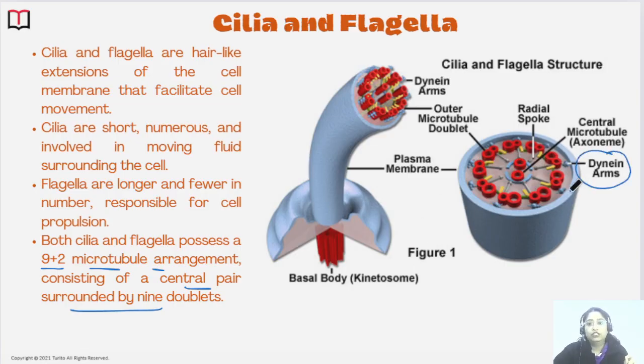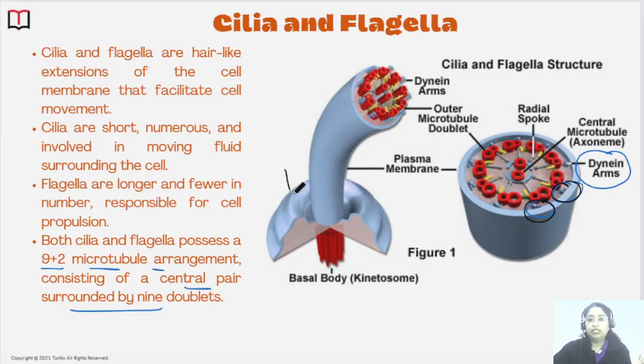These small little dynein arms have a very important role. They move in a way that helps to move the cilia or the flagella. That's how they are helping in the movement of the organisms also.